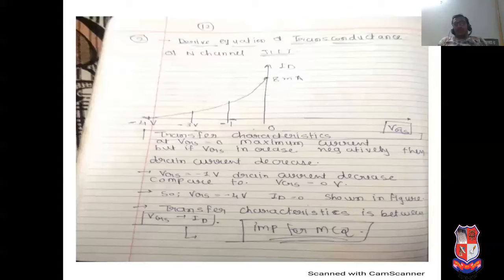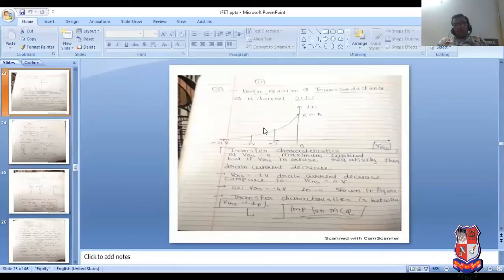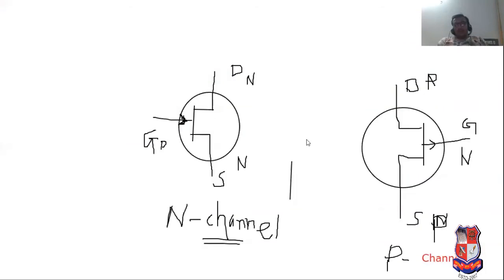So at that time, first of all, you have to consider the transfer characteristics. What is the meaning of transfer characteristics? It is the sketch between VGS and ID. I have sketched it again with the help of a whiteboard. So you have to explain this very clearly. See this, this is the characteristics. Here we can sketch VGS.